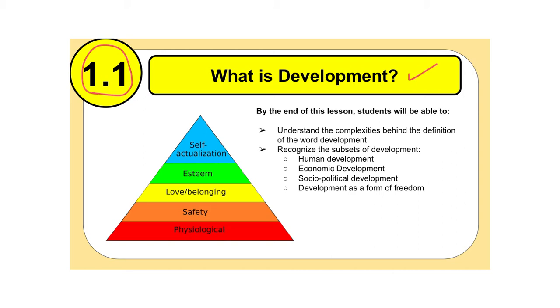By the end of our lesson today, these are the following things that you should be able to do. First, you should be able to understand the complexities behind the definition of the word development, because there are many varying types of definitions around development. So we're going to talk a little bit about how difficult it is to define. And then secondly, we should also be able to recognize the different subsets of development, which are human development, economic development, socio-political development, and also development as a form of freedom.